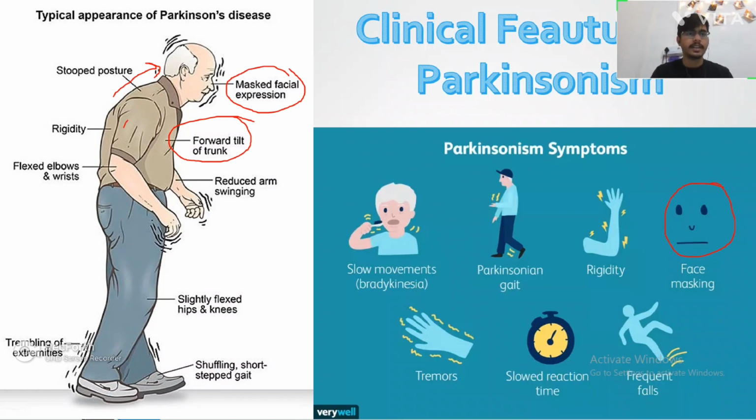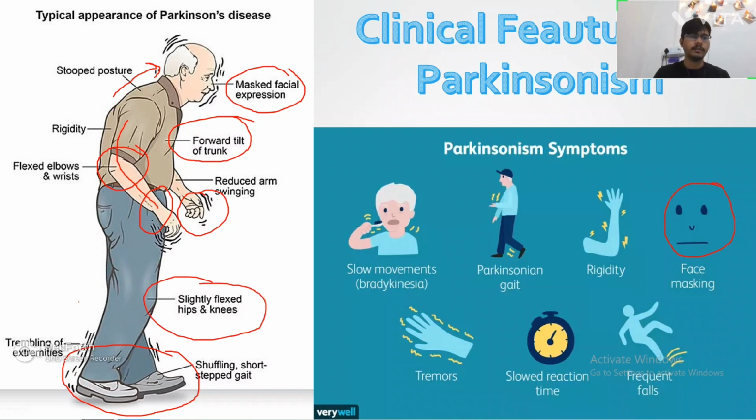There is rigidity present in his muscles. His elbows and wrist are flexed. There are tremors in his hand, like pill-rolling tremors. And his gait, fascinating gait, short steps he has when he walks, and his hips and knees are also slightly fixed, and there is trembling obviously of the extremities. So clinically, this is the first period of a Parkinson patient.